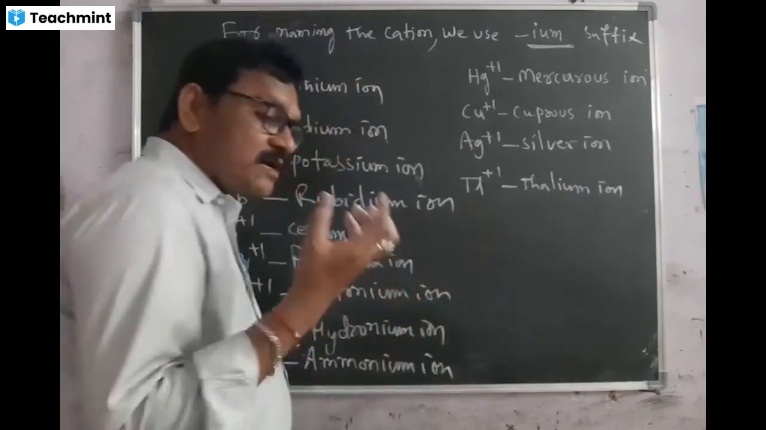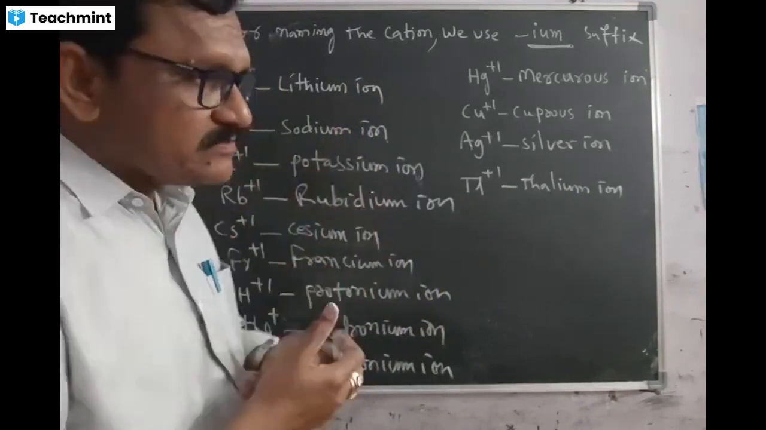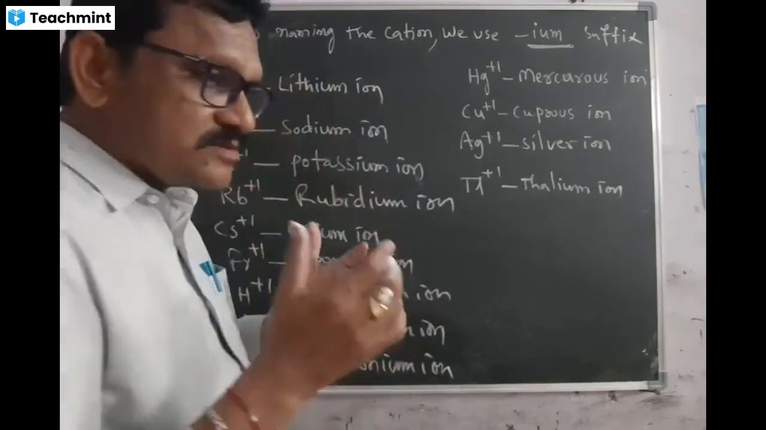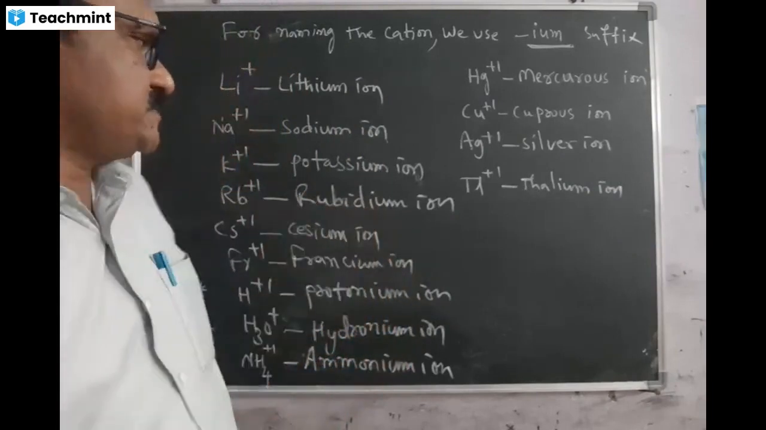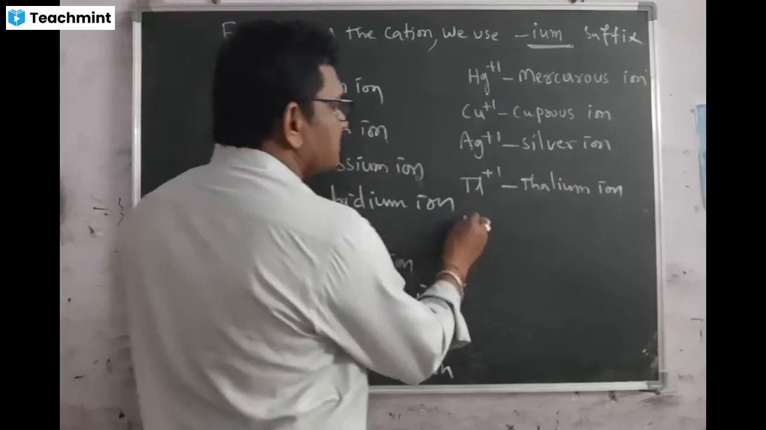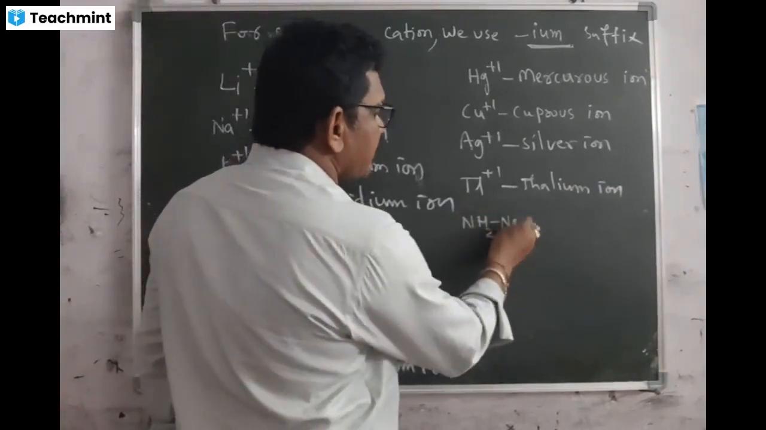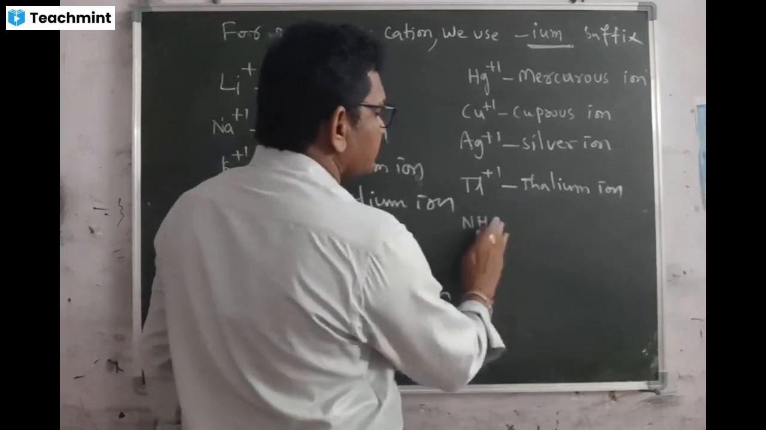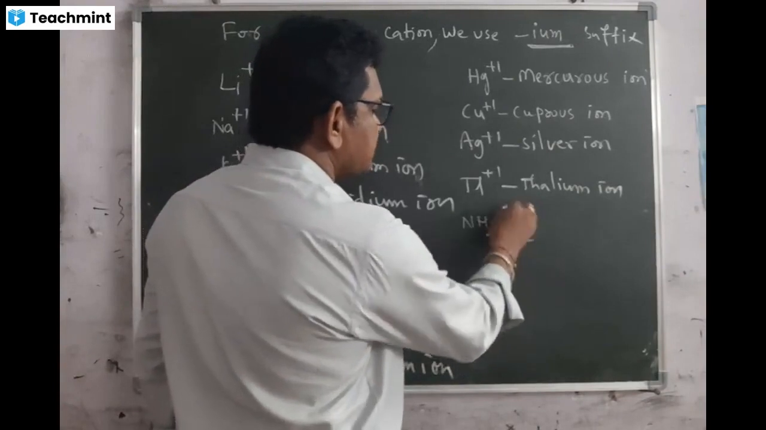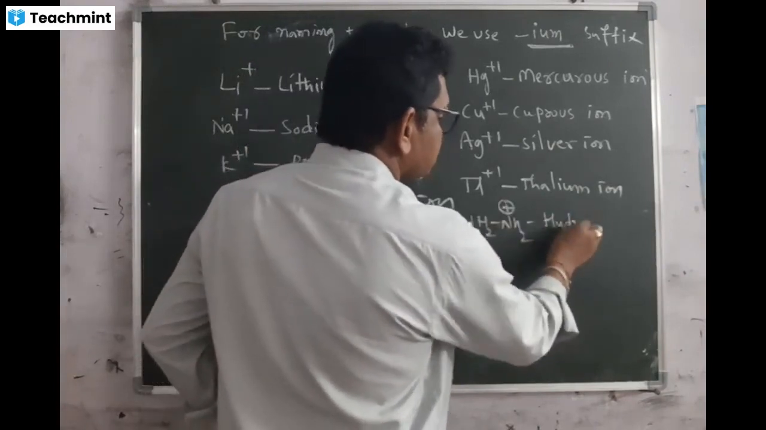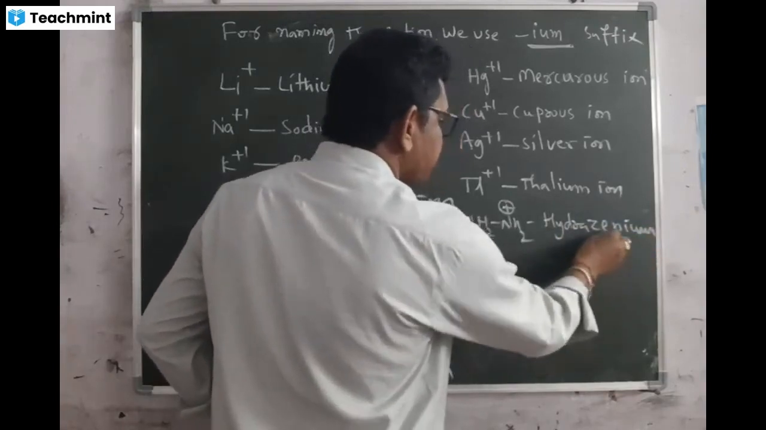Like this, we have some more complicated ions also. These are helpful to understand higher classes like intermediate, IIT, NEET. So even though I write here, you go on practicing a number of times. So what are those? I write here N2H5+. This is called hydrazinium ion. Remember, this is hydrazinium ion.